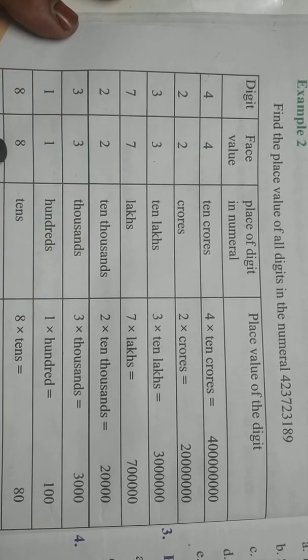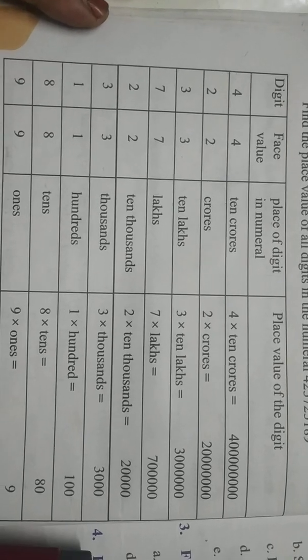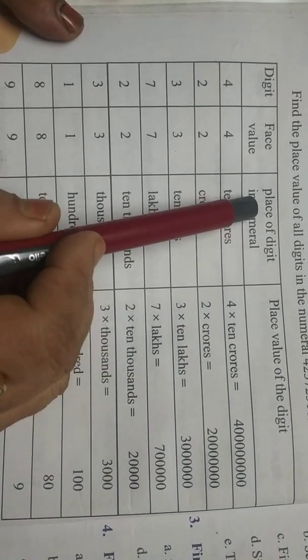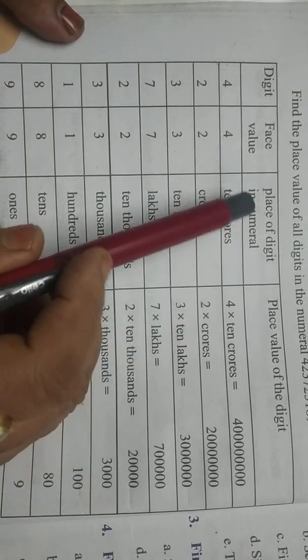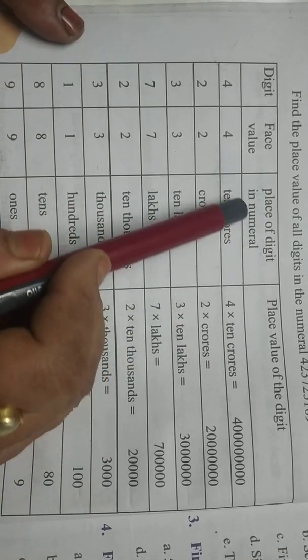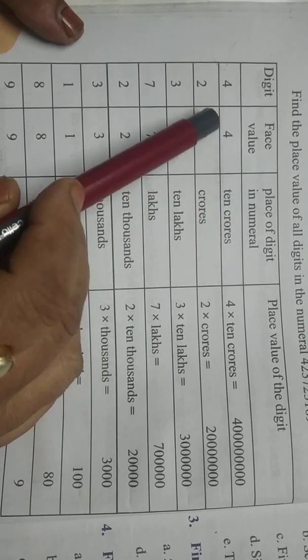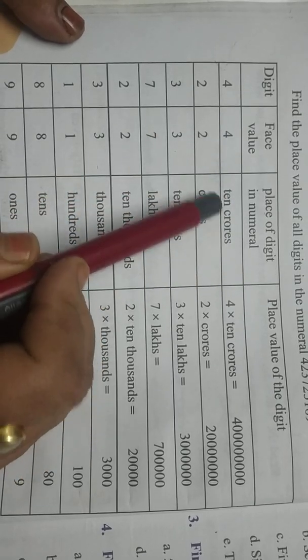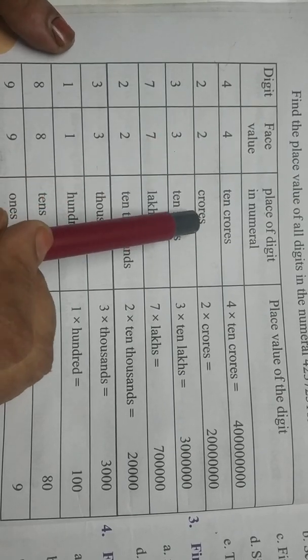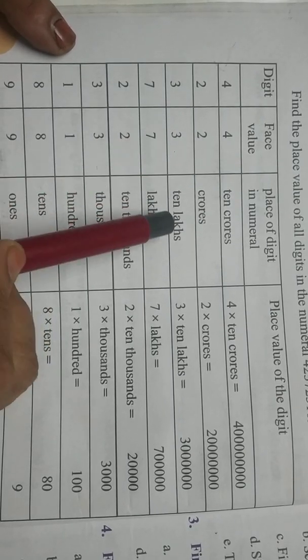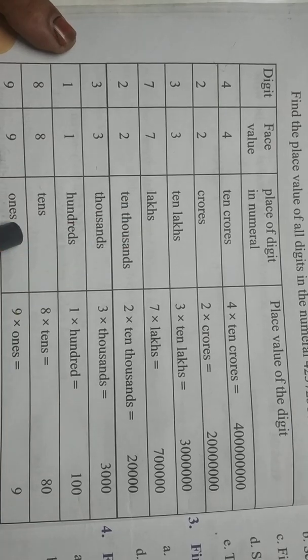These are the face values, meaning each digit's own value. The second column is the face value, then the third column is known as the place of the digit in the numeral. This 4 is in which place? 10 crore place. This one is in which place? Crore place. This one in which place? 10 lakhs, like this way.